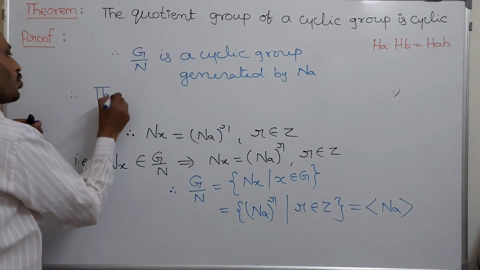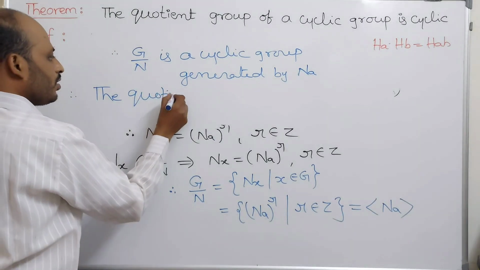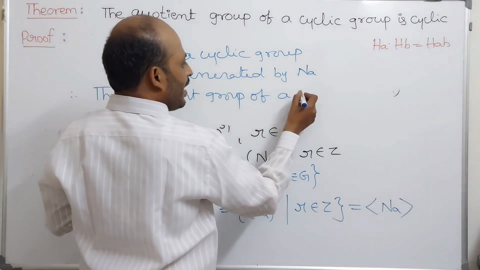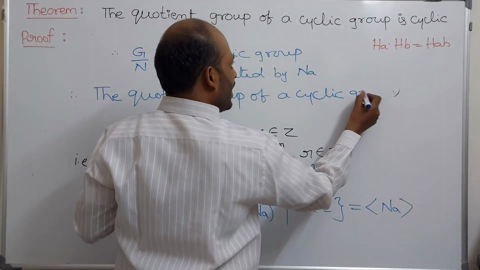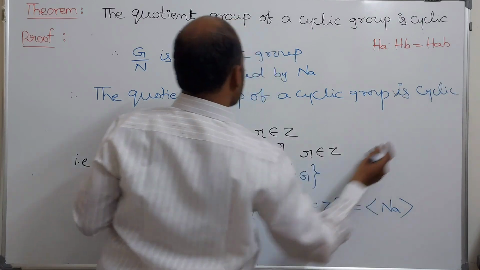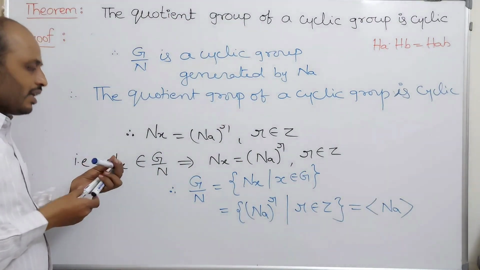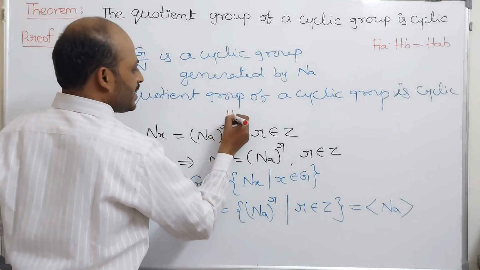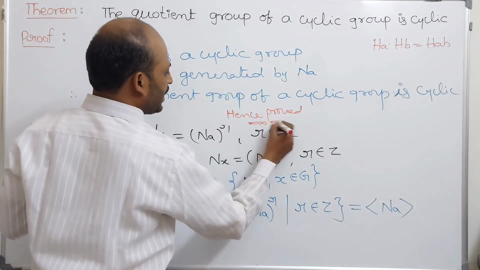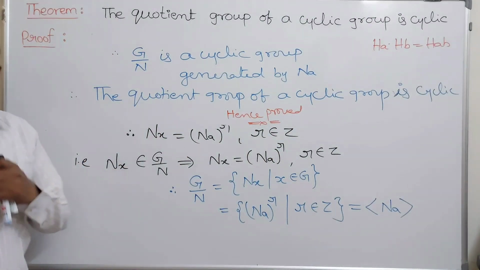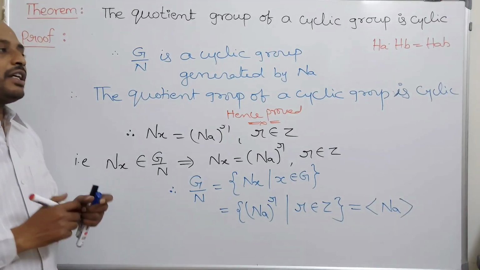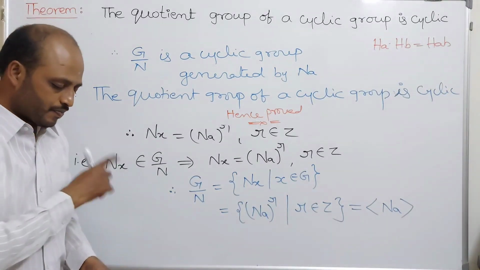Therefore, the quotient group of a cyclic group is again cyclic. This completes the proof. Hence proved. One of the important properties to remember is that the quotient group of a cyclic group is again cyclic. This is one of the important properties of cyclic groups.